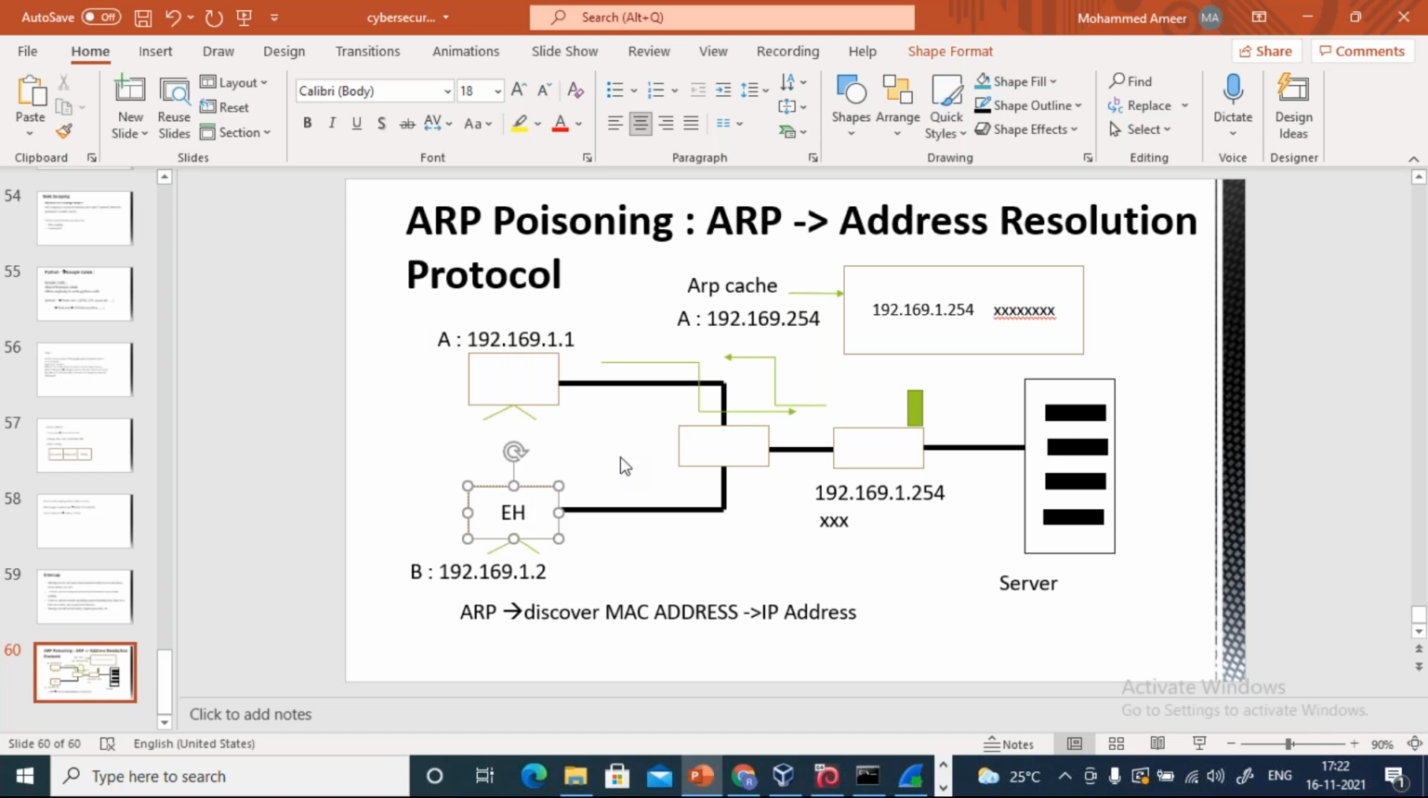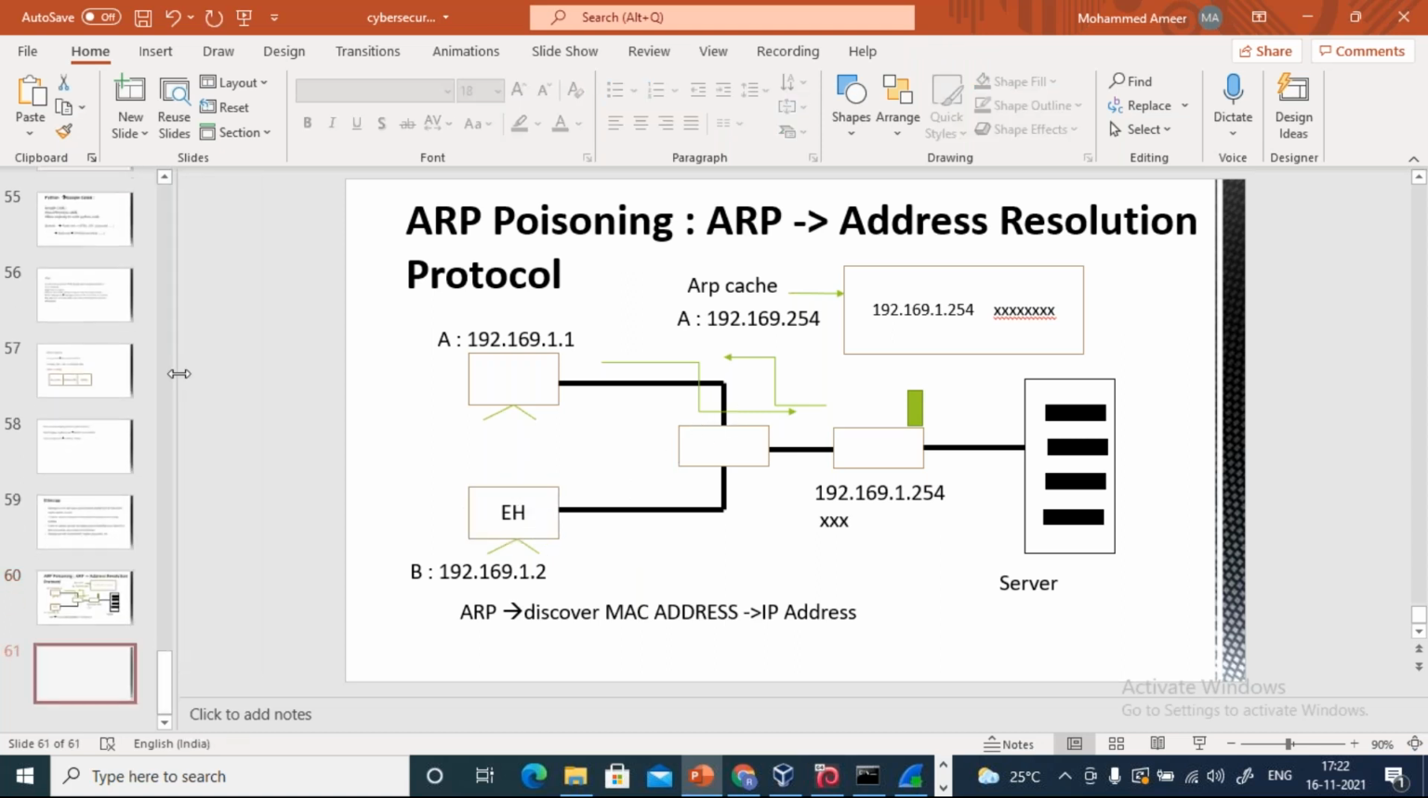Now he wants to steal your information. He wants to check what data you are sending, right? So through this gateway, you are sending some information and you are receiving some information. I want to steal that information. So what is this hacker going to do now? This hacker is going to now come in the middle. Let me just duplicate this.